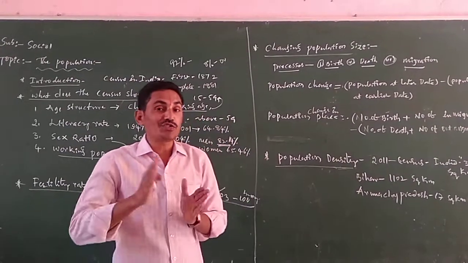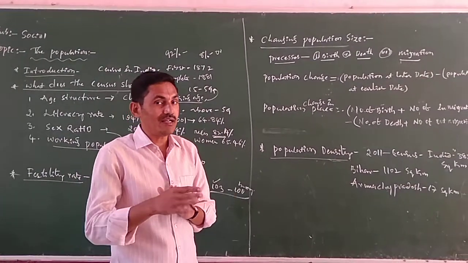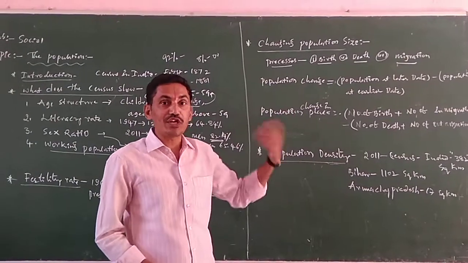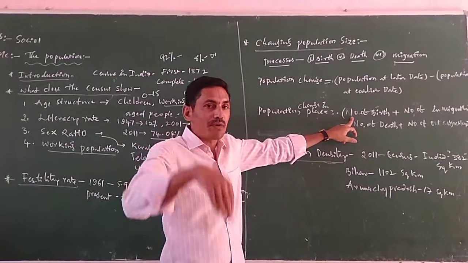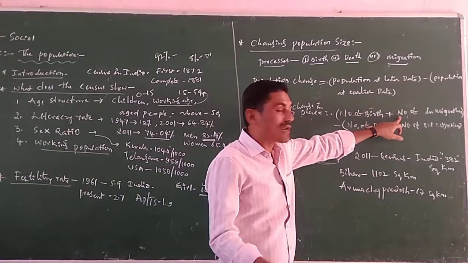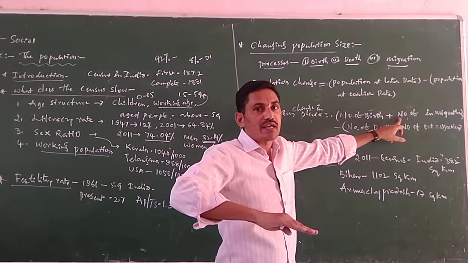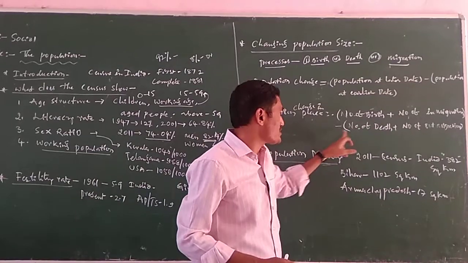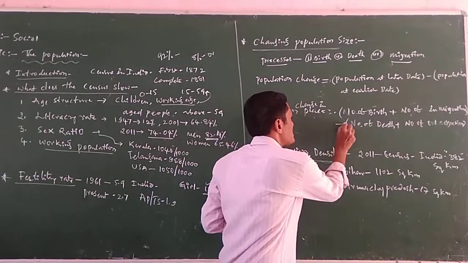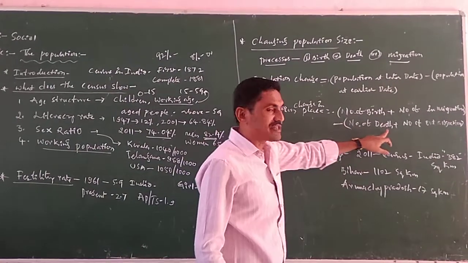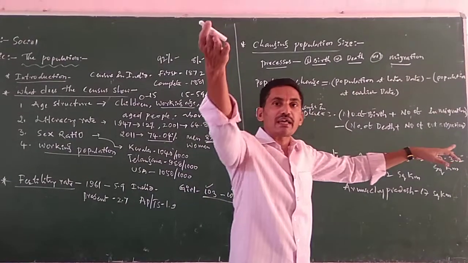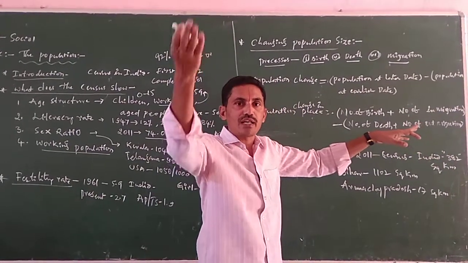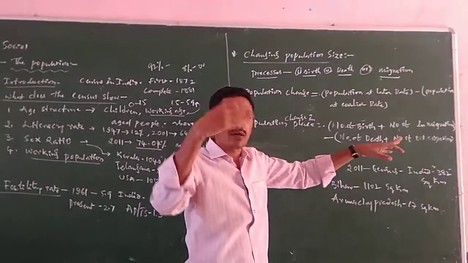How does the population change in a place? You understand? The number of births in a place plus the number of in-migrants to this place. From this we have to subtract, means minus, the number of deaths, means they pass away, plus the number of out-migrants from our village to another village or from rural to urban.